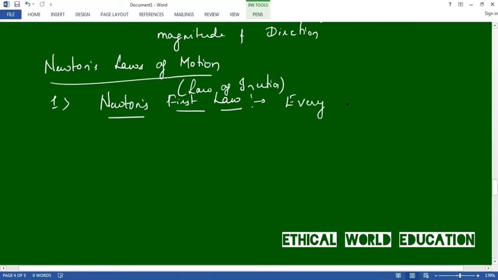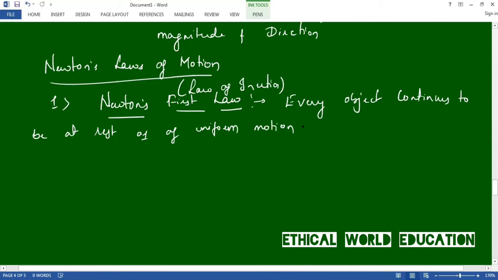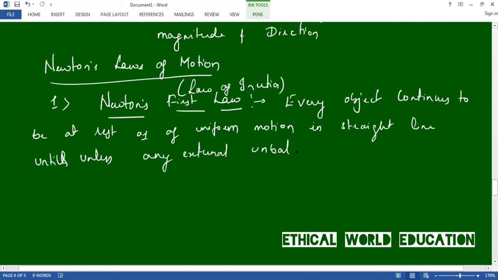Every object continues to be at rest or of uniform motion in a straight line until and unless any external unbalanced force is applied on it.